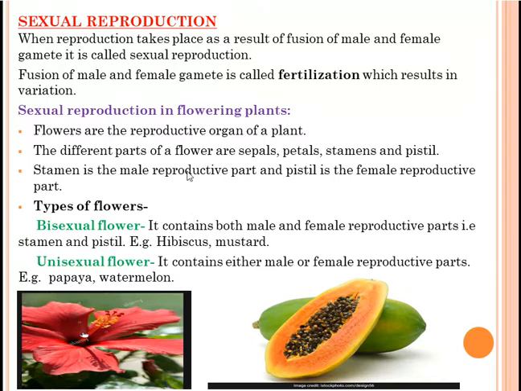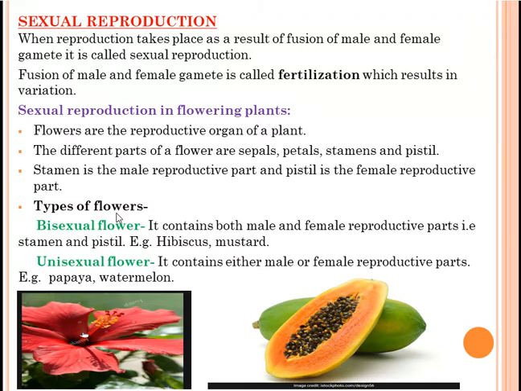Stamen is the male reproductive part and pistil is the female reproductive part. Stamen is also called androecium and pistil is also called gynoecium. So you have to remember stamen is the male reproductive part: stamen, men, men. So it is the male, and pistil is the female reproductive part.